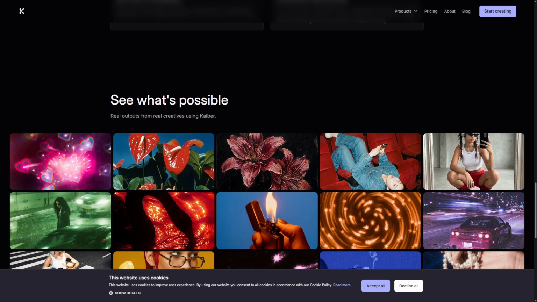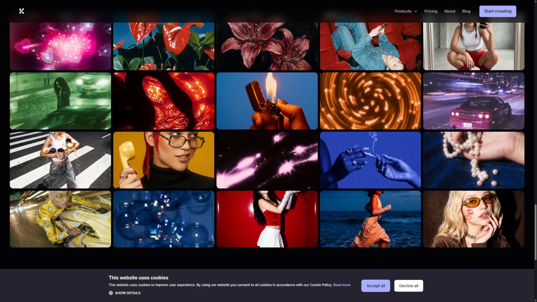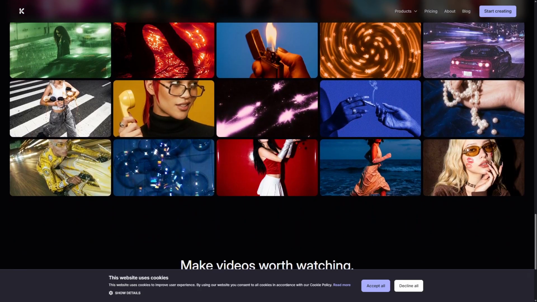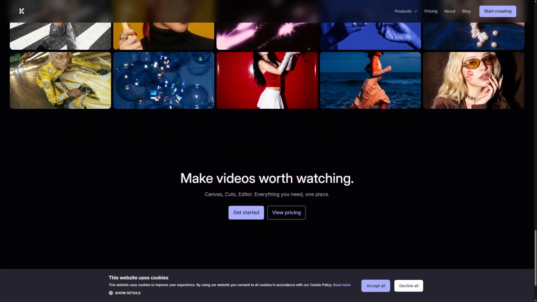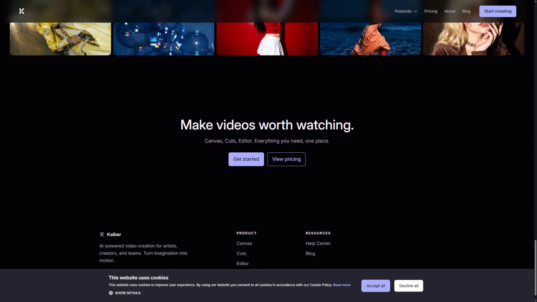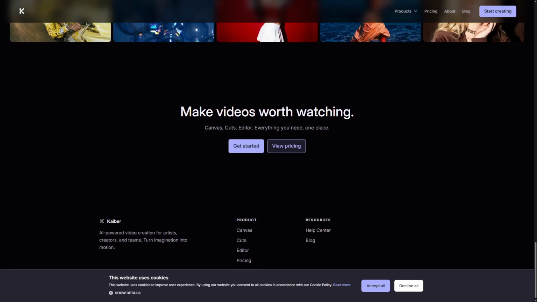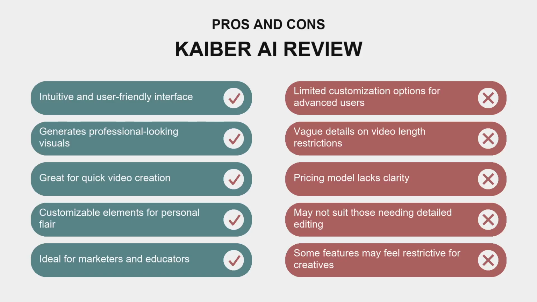However, while it seems user-friendly, I noticed some areas that felt a bit vague, especially regarding the limitations on video length and the range of styles available. Overall, Kaiber AI appears geared toward marketers, educators, and social media enthusiasts looking to produce quick content without diving deep into video editing software. Now, let's weigh the pros and cons.